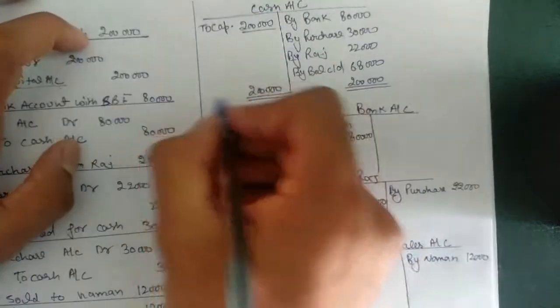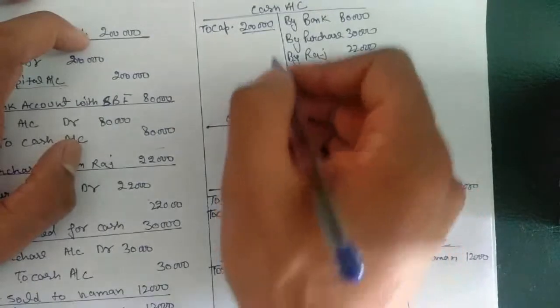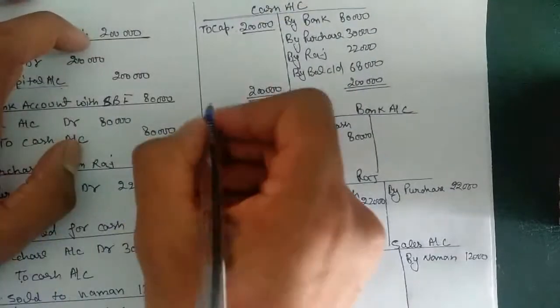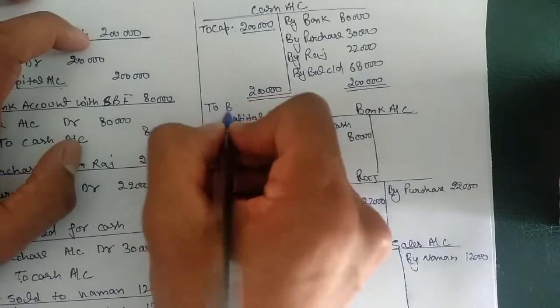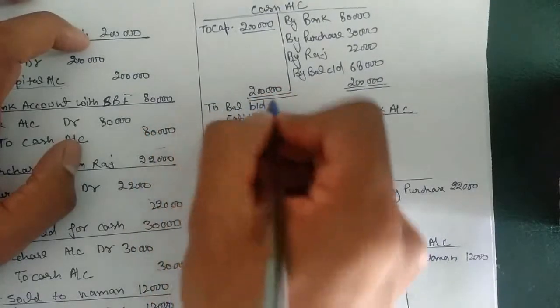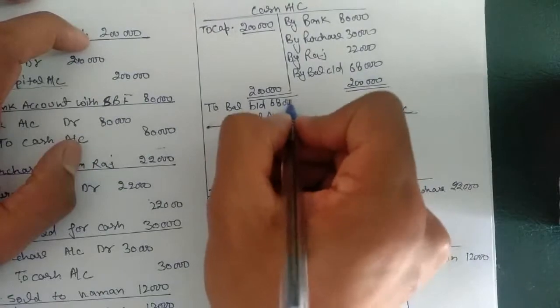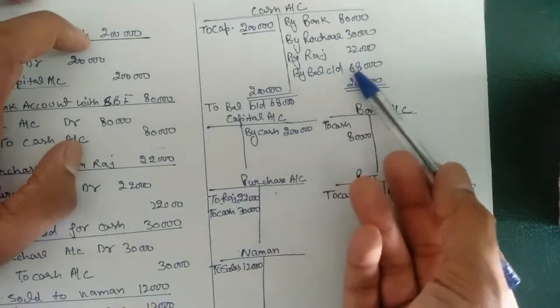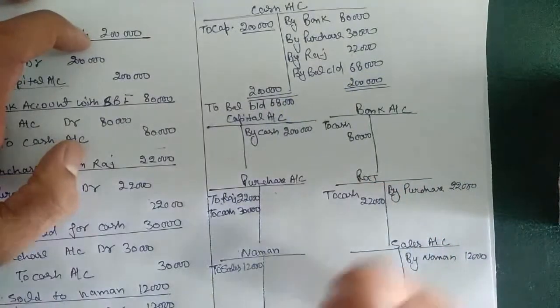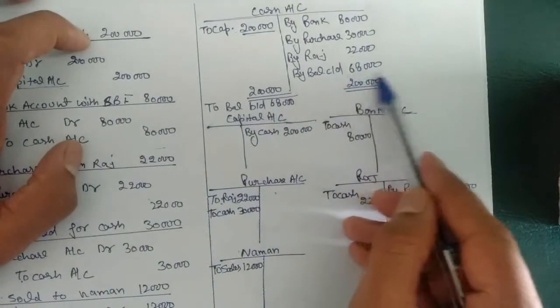So when we are going to open cash account in next month or next year, the entry will be to balance BD 68,000, because we have brought our last year balance to the current year. This one is the balance we have in last year.